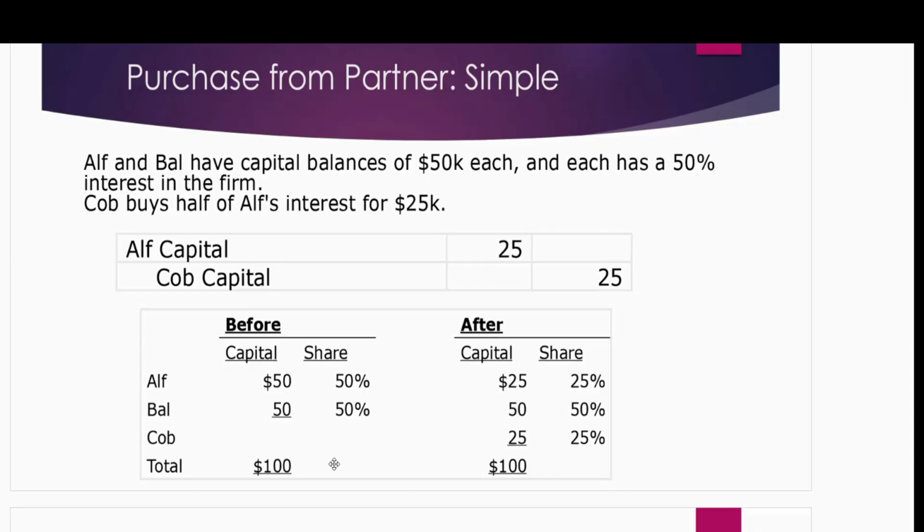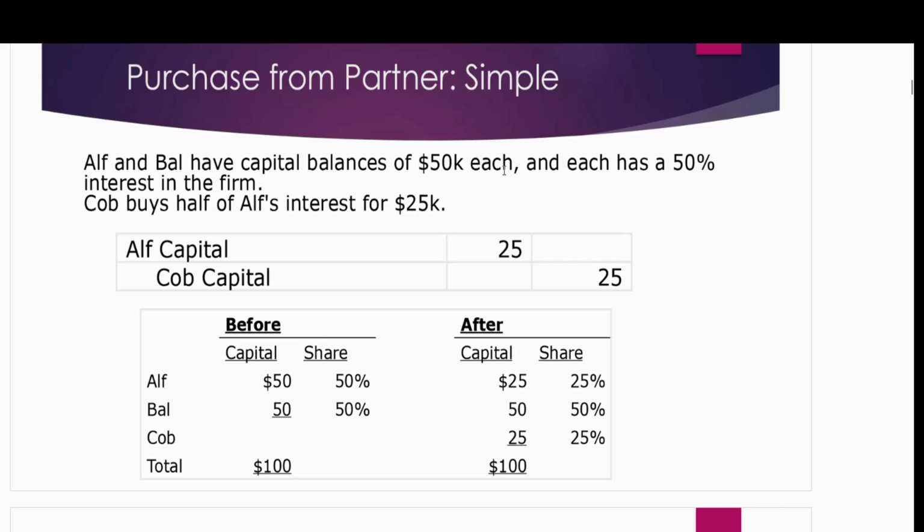The first scenario is one in which he purchases directly from the partners. If, for example, a new person is joining the business and the old partners' ownership is the same and matches what they have invested in the business, like in this scenario, Alf and Bal are existing partners, they have capital balances of 50K each.